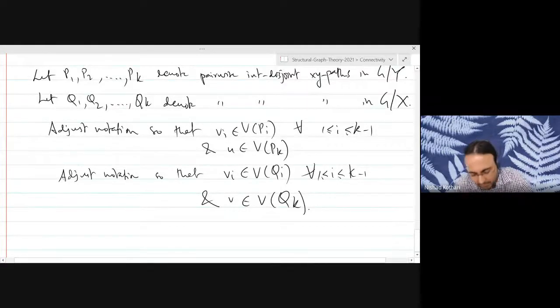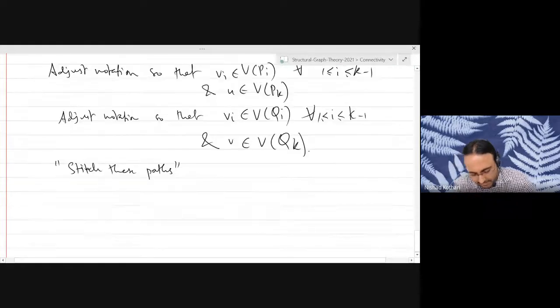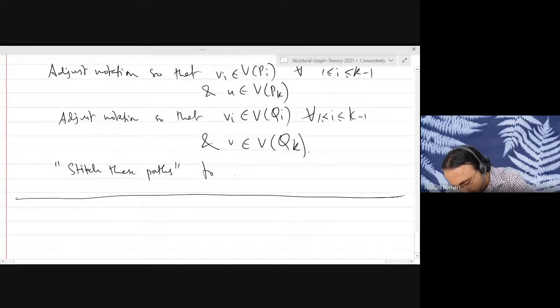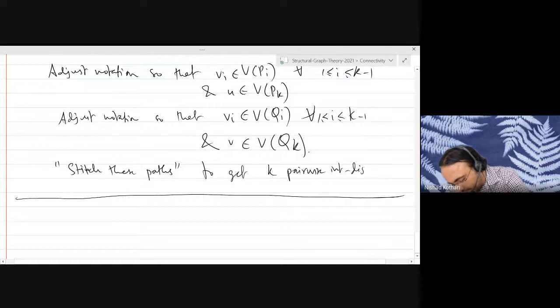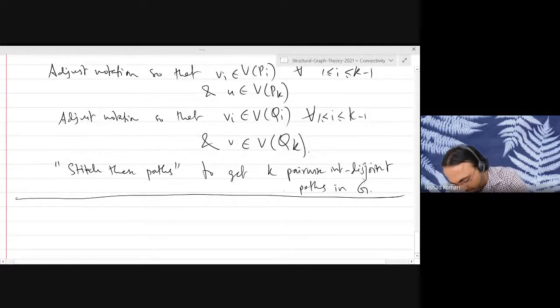Okay, and now I will just write down, stitch these paths together, where I will leave it to you how to formalize that, to get k pairwise internally disjoint paths in the graph G, XY paths.